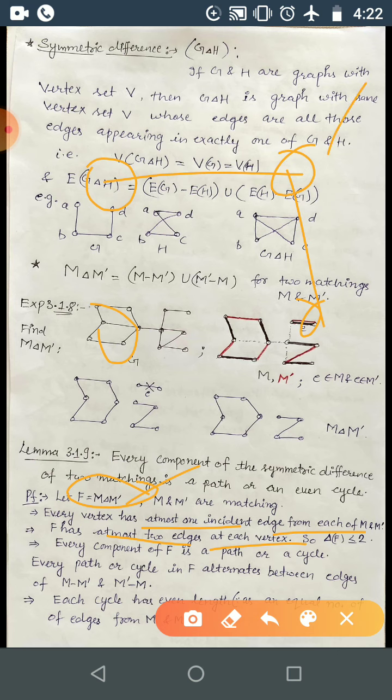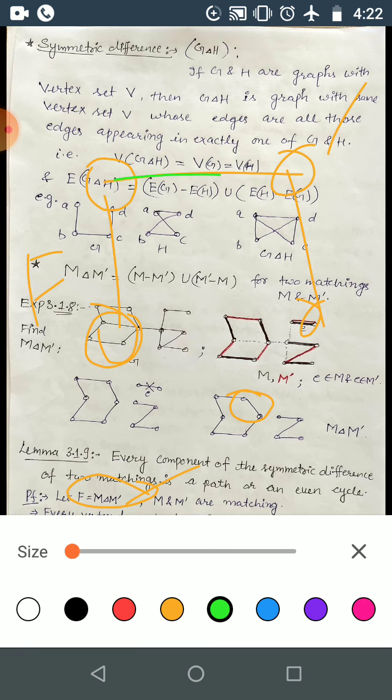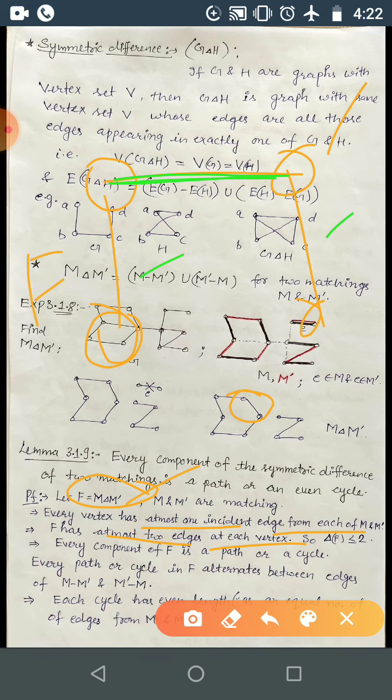For this one, 2 edges. Here 2 edges we have considered. Here suppose we have just considered 1 edge. Here 1 edge. Here no edge. So this is the F we got. Here this edge is from M dash and these two edges are from M.